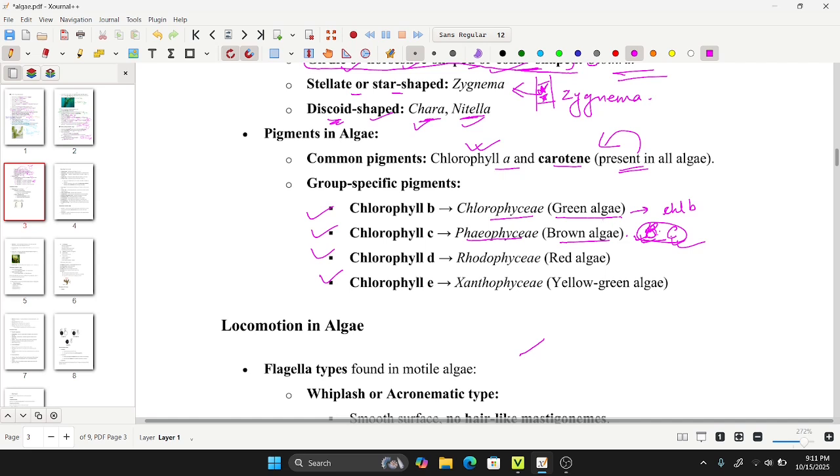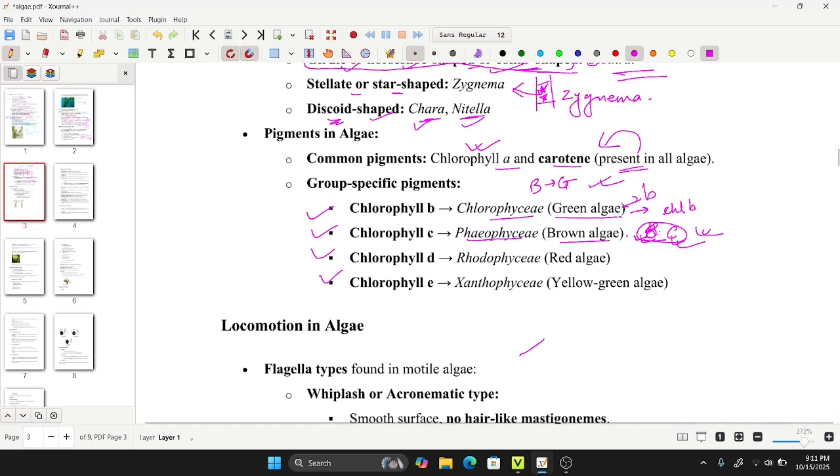In case of green algae, you can remember by BZ like this also, but there will be a kind of confusion. So remember that green algae has chlorophyll B, and Phaeophyceae, the brown algae, has chlorophyll C in it, and Rhodophyceae, red. This can be easy for you because there is D in red algae. Okay, so it has chlorophyll D in it. It is very easy to remember.